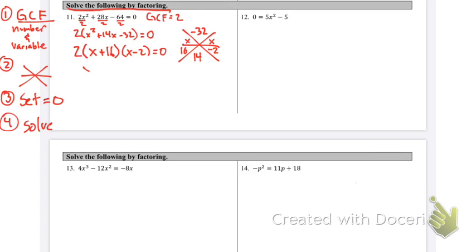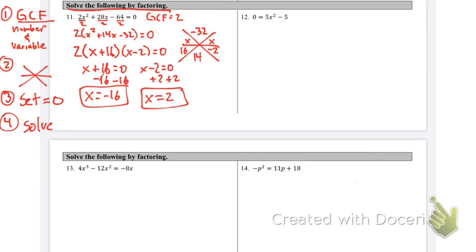So this one gets set equal to 0, and this one gets set equal to 0. So x plus 16, we're going to subtract 16. X equals negative 16. We're going to add 2. X equals 2. These are our final answers.